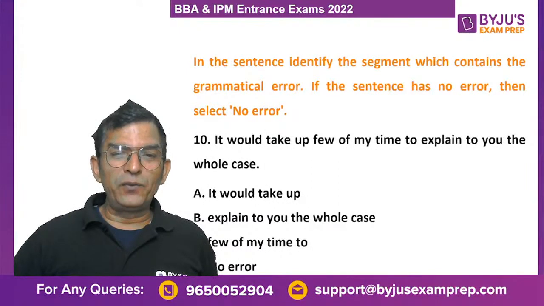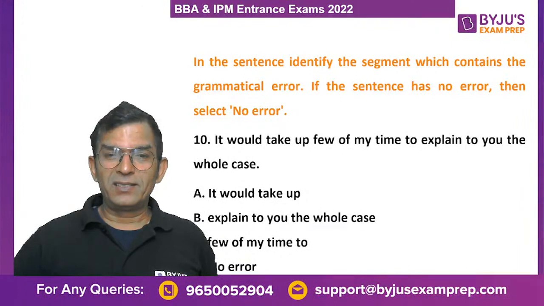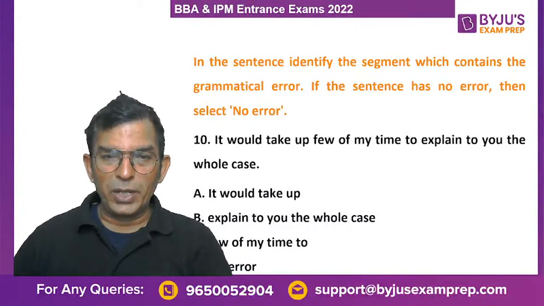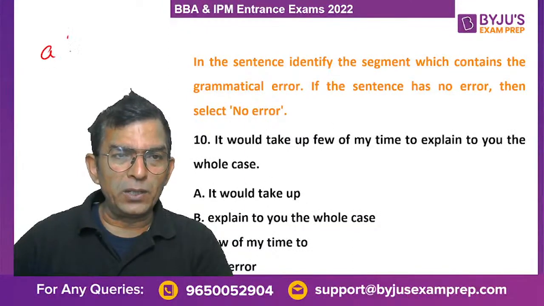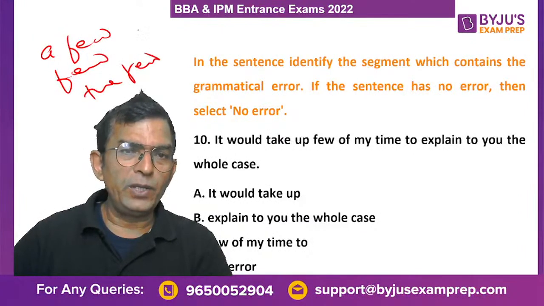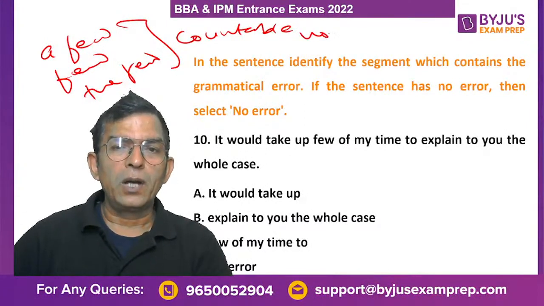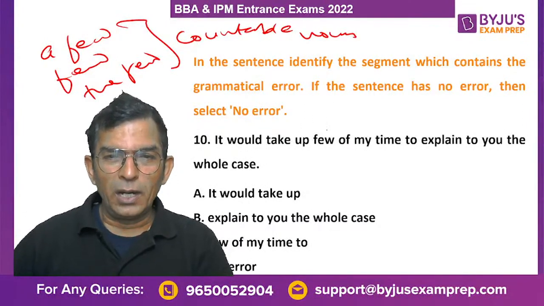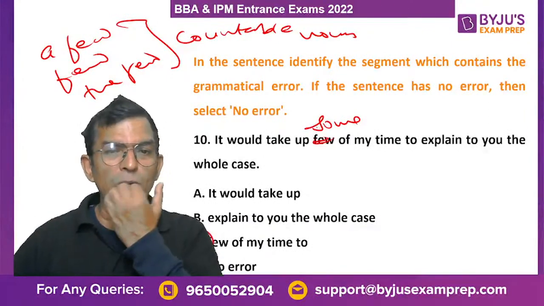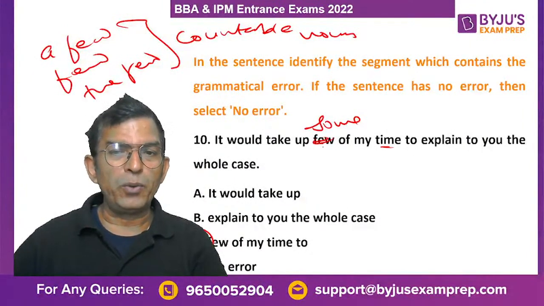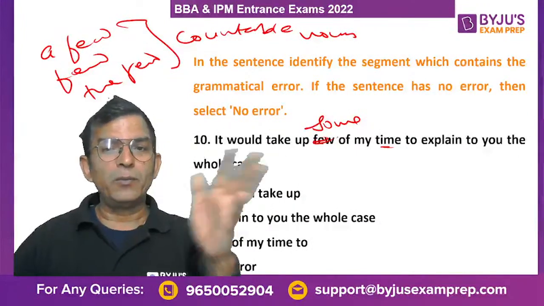Few and a few are what? Very good, beta. Aradhya, very nice, beta. The answer is C, because few, a few and the few, when we use these, we are using them for countable nouns. So it will take some of my time to explain to you the whole case. Time is uncountable, so we need to pair it with the right word. We say some of my time.